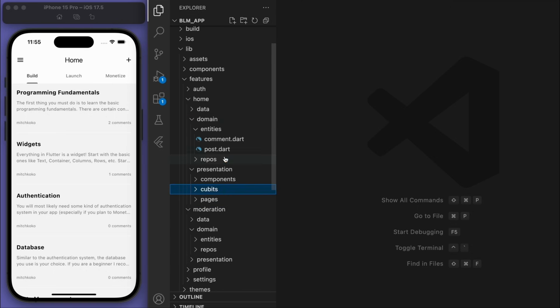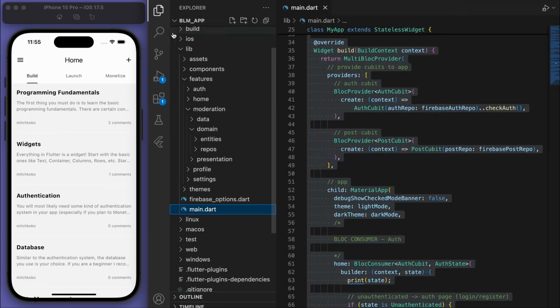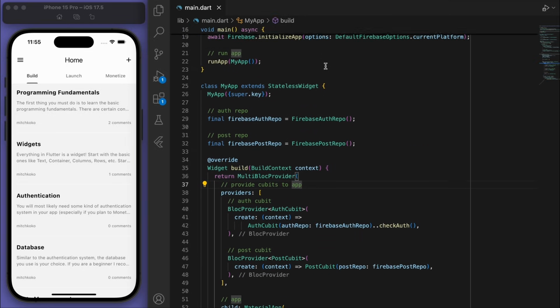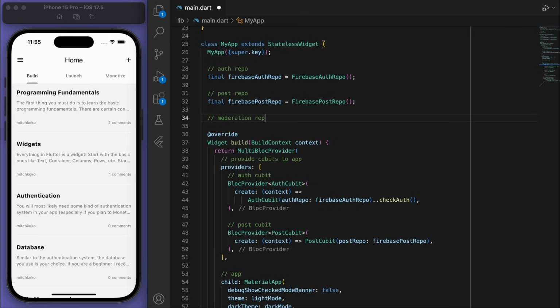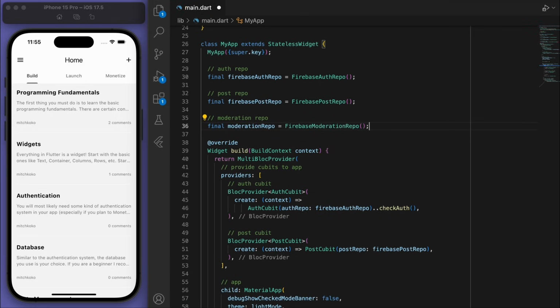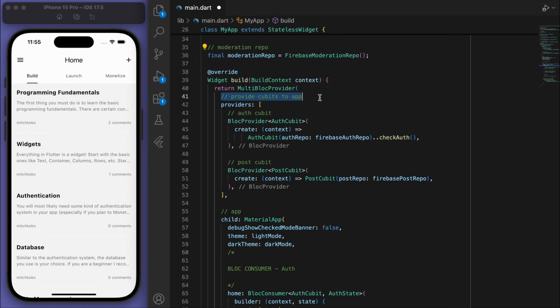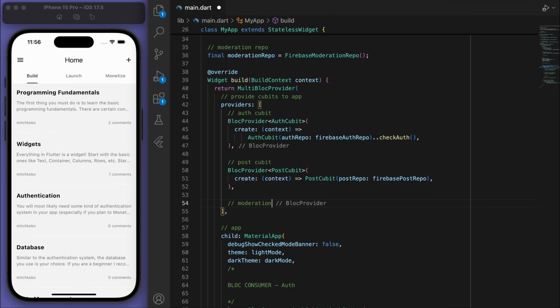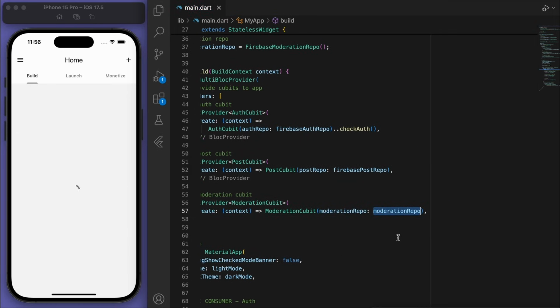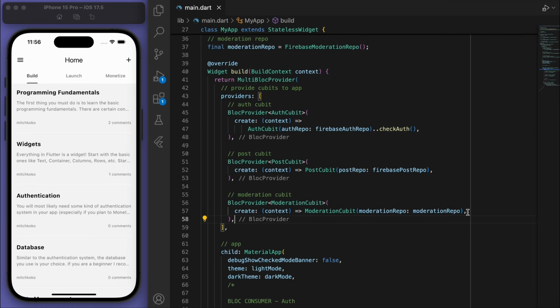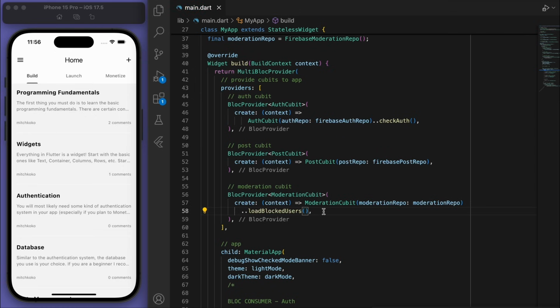This is looking good. So now let's come to our main function and we have these repos. So we actually created a new one now, the moderation repository. And in our bloc provider, let's provide our cubit as well. So you've got the auth, you've got the post. Now we want to have the moderation cubit. Cool. And at the very beginning, maybe let's load blocked users just at the very beginning. Similar to how we're just checking the auth at the very beginning. Sweet.